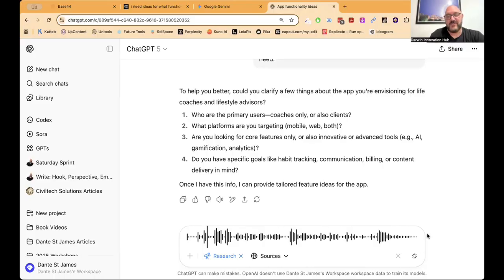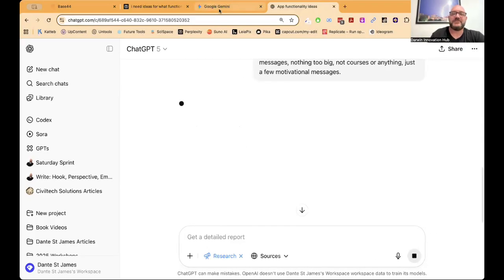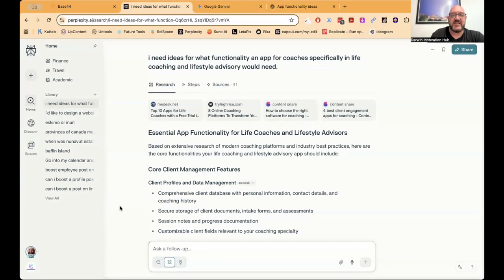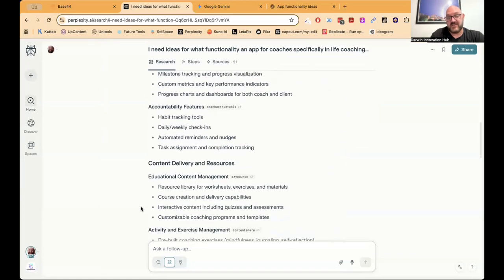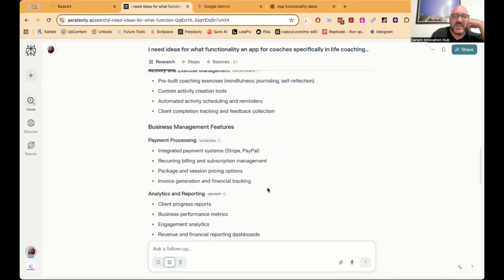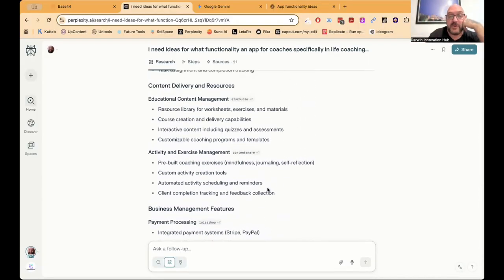Any second now, I'll work out what I said. There we go. Off it goes. Same with Google Gemini. It's going to start some research. Perplexity has already done its research. So it's actually been really quick tonight. They've had a very big update recently that made it faster. So it's telling me all these things I might need to build an app with.